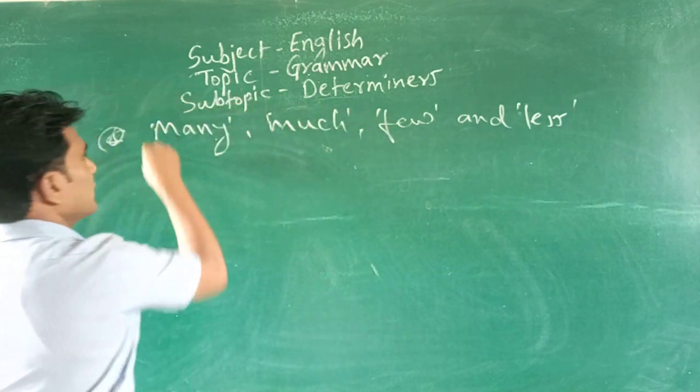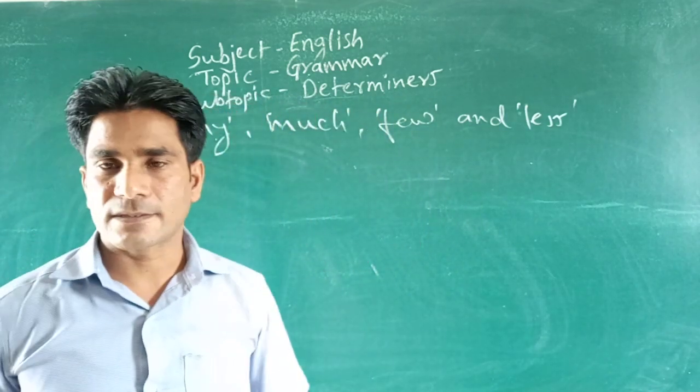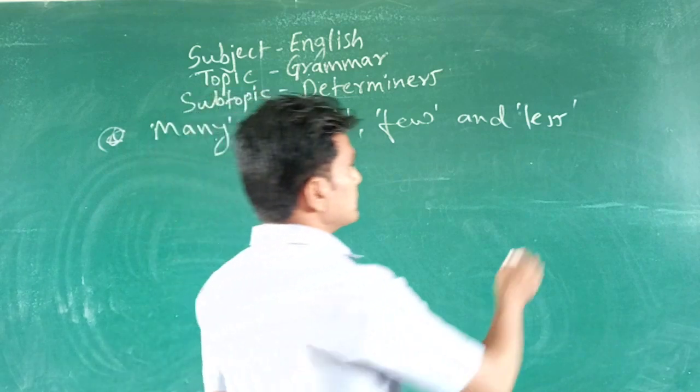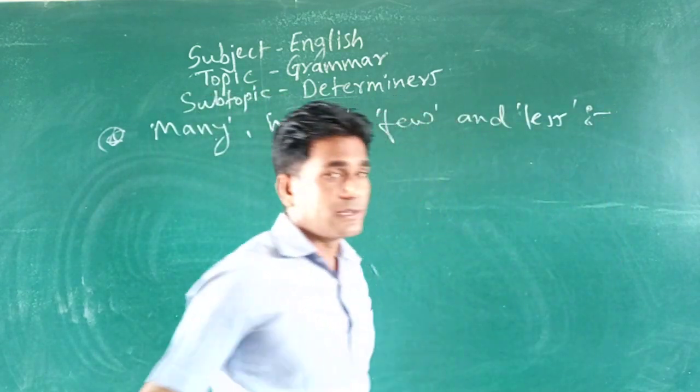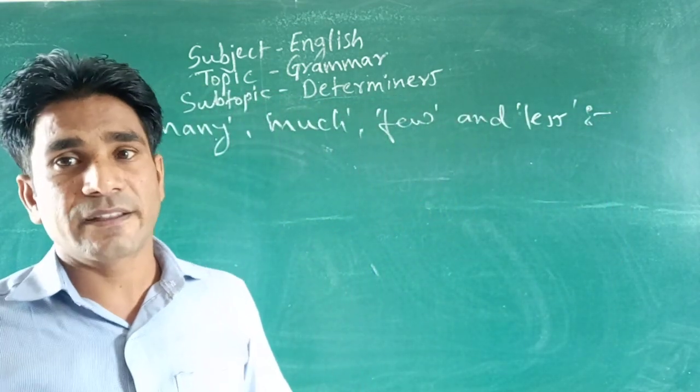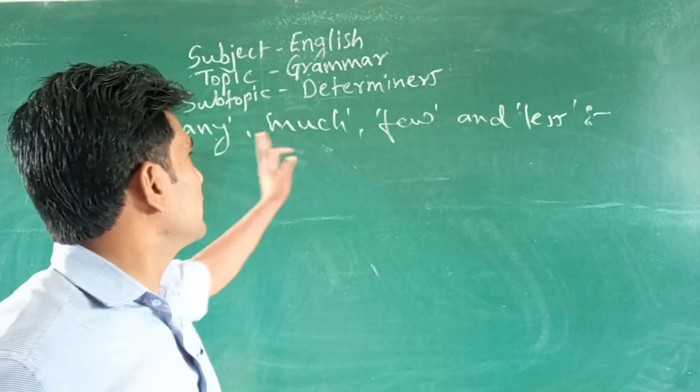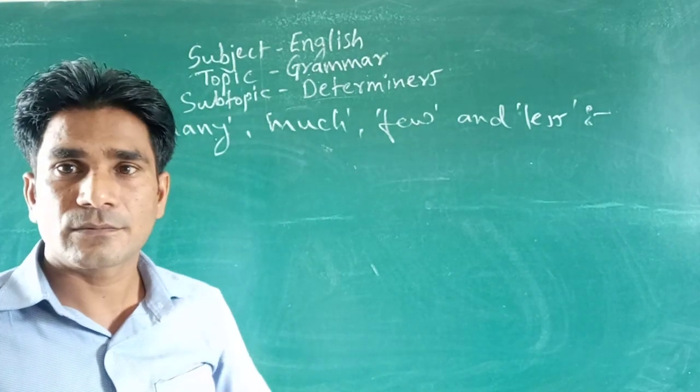In today's class we are going to see the use of them and the difference between the use of many, much, few and less.